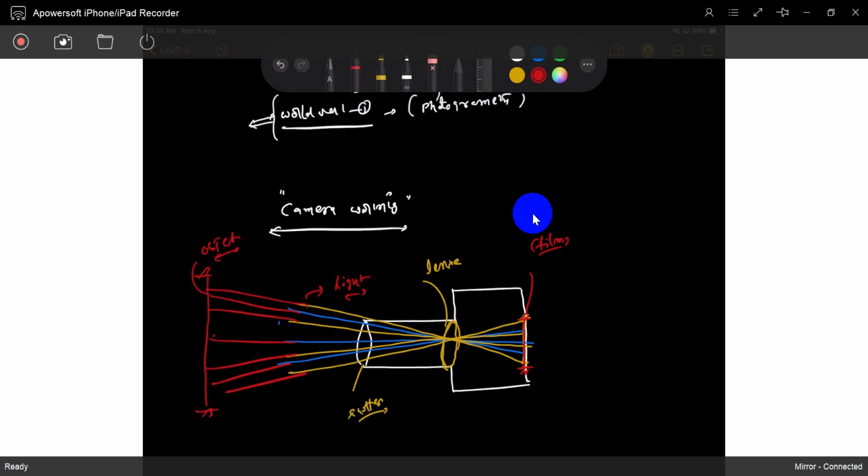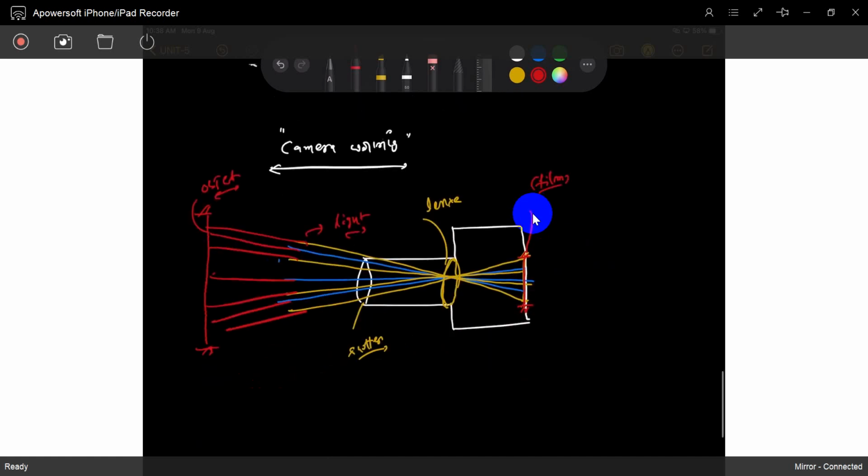The light will come from the objective, and through the lens it hits the film. Then the image is formed. So the light is the primary source. Light is the primary source.